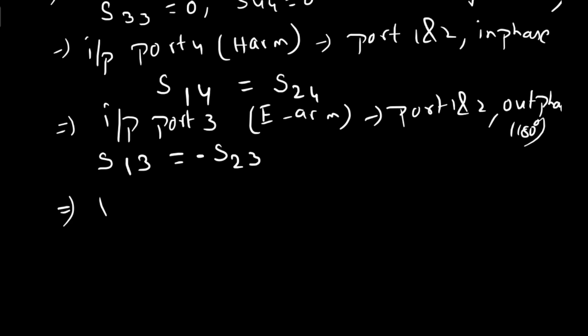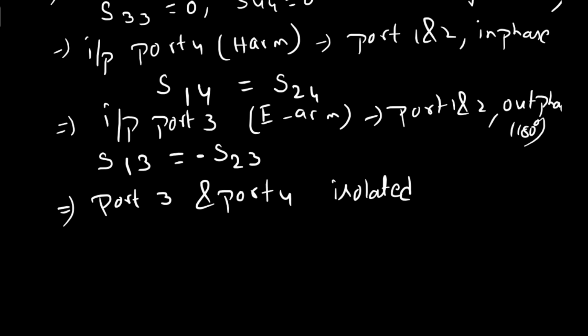Next, one more property. Port 3 and port 4, that means the E arm and H arm, are isolated from each other. What is meant by isolated?